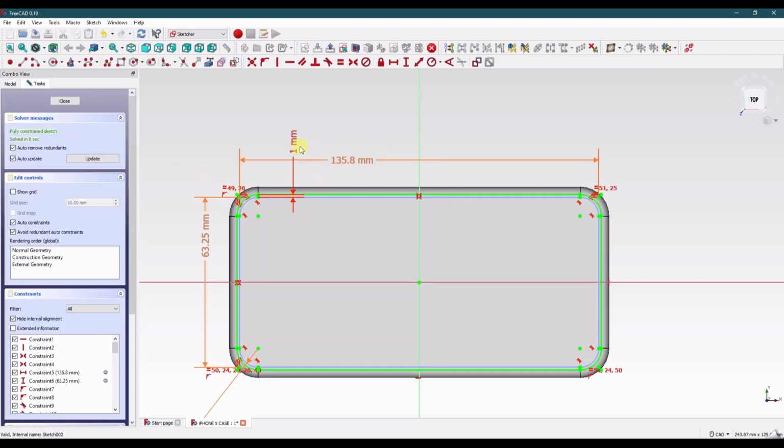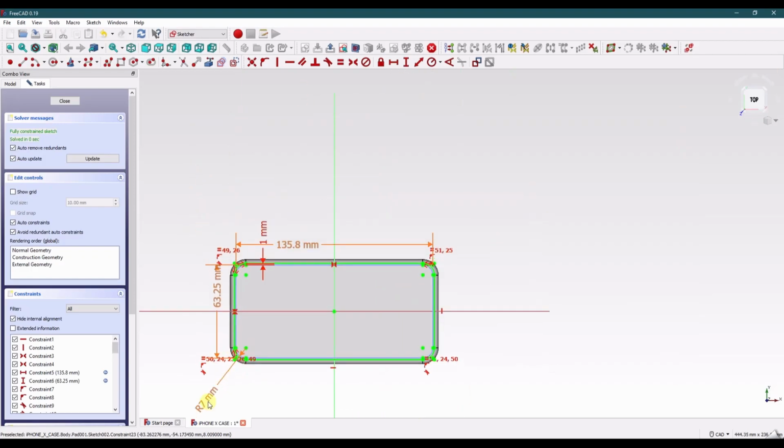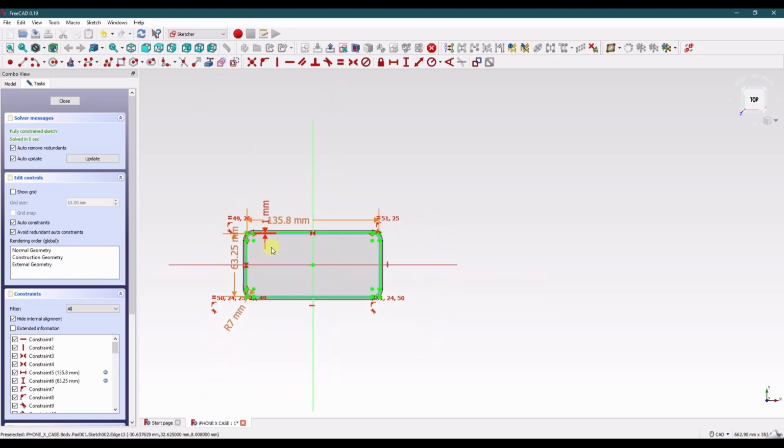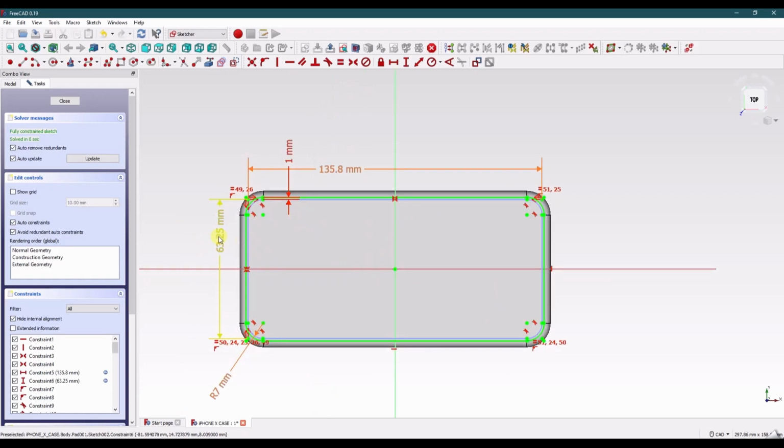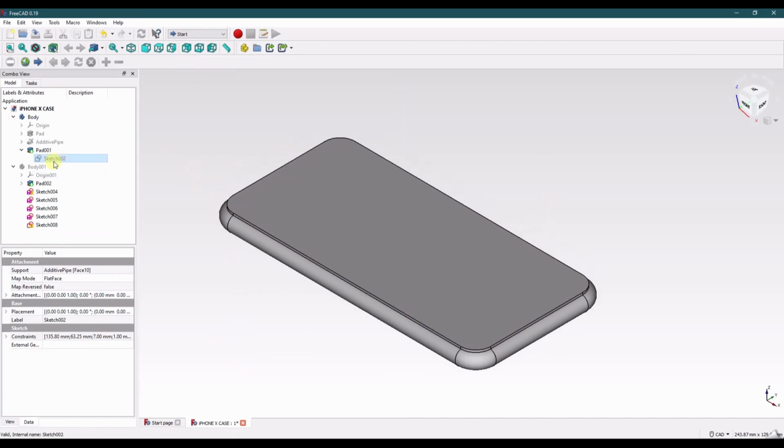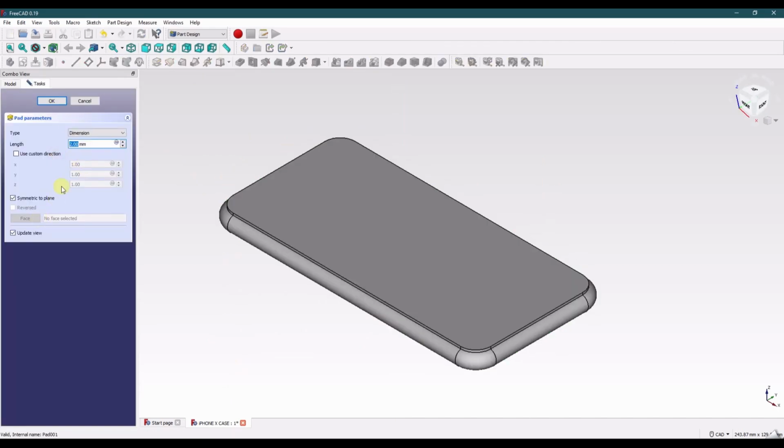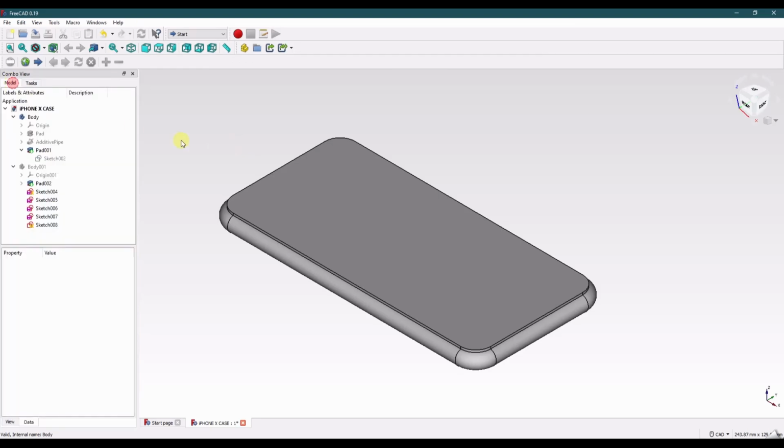I'm just going to show the sketch quick, make sure that it is updated. Since we used this copy geometry in the previous example, we can see that it brings up the dimensions from the copied geometry even when you change it. The pad should not need to be changed.